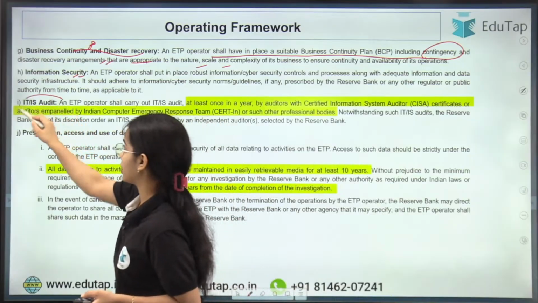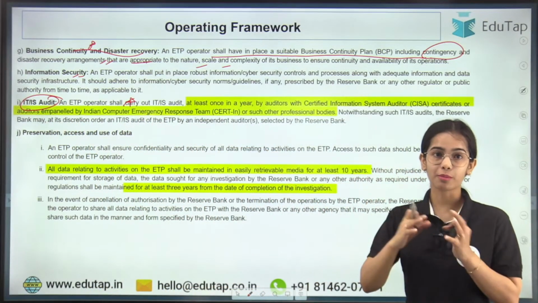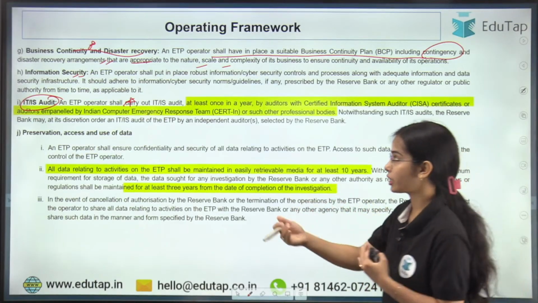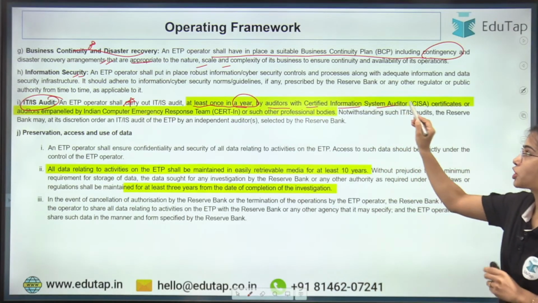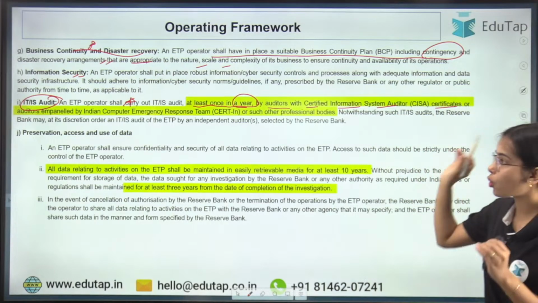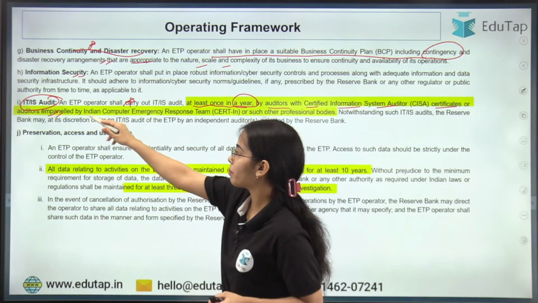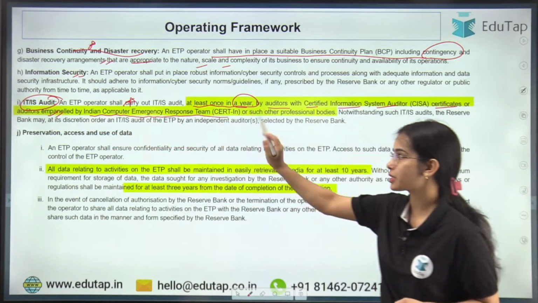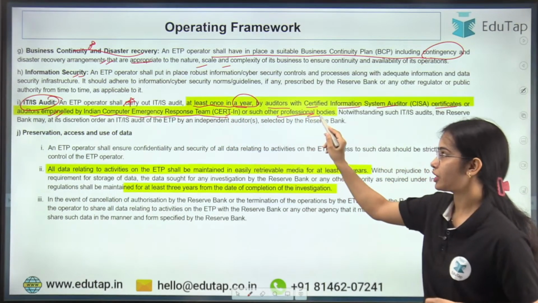IT or IS audit. Now this is an important point. An ETP operator shall carry out the information technology or information security audit at least once in a year by auditors with certified information system auditor certificates, or auditors empaneled, that is under the panel by the Indian Computer Emergency Response Team, that is CERT India, or such other professional bodies.